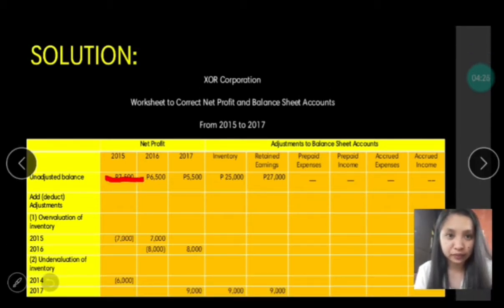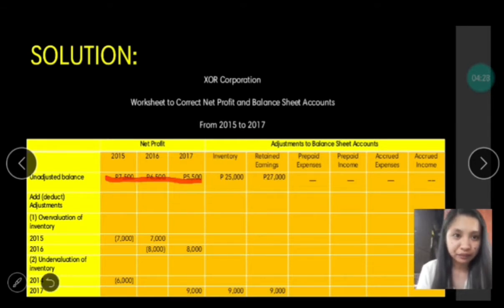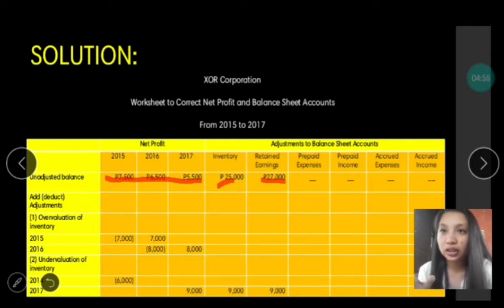We also have an inventory of 25,000 unadjusted balance and 27,000 for the retained earnings. First, we have an inventory overvalued on the years 2015 and 2016. So to correct it, now we have an overvalue for 2015.